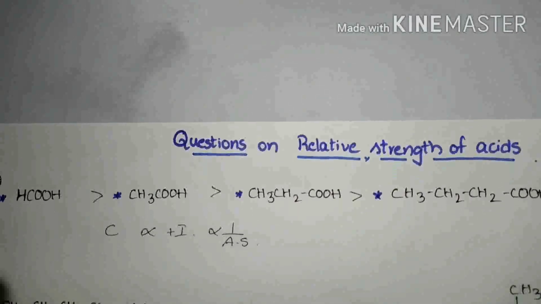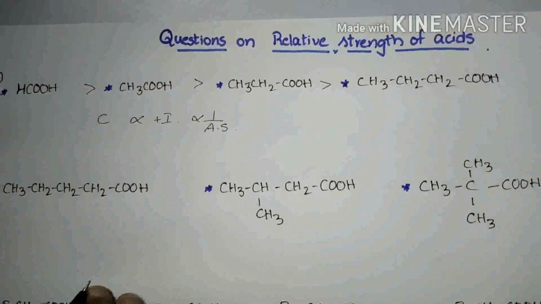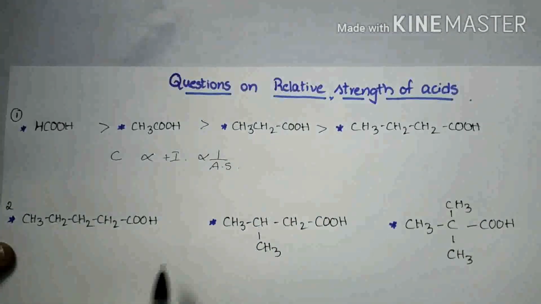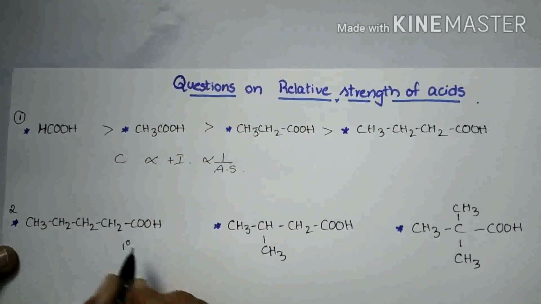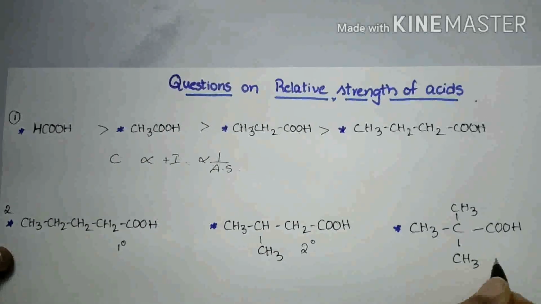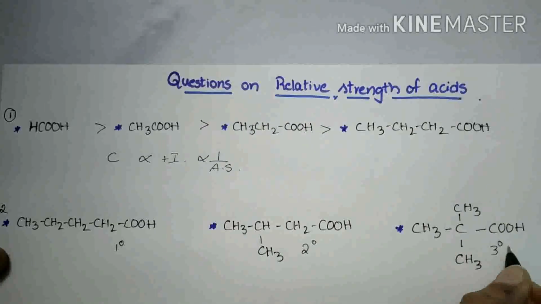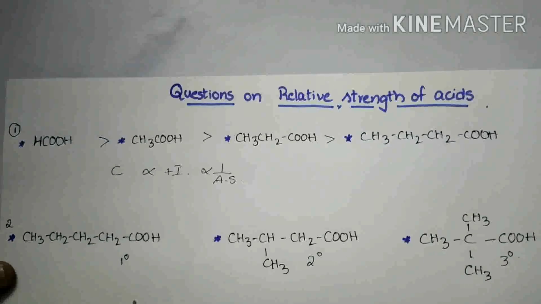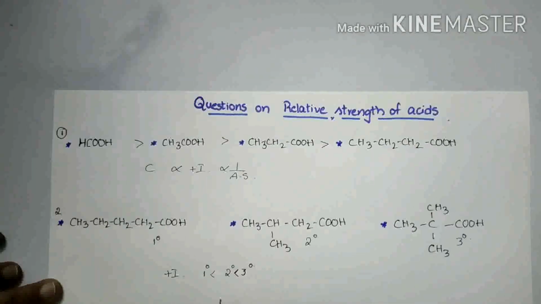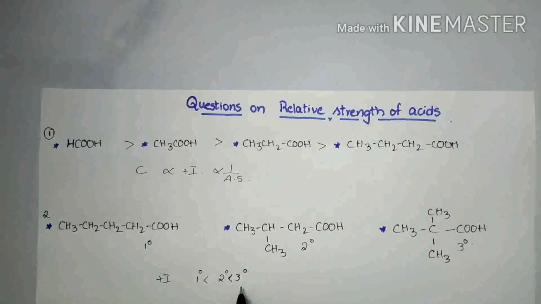And next, let us see another question. In this question, these are the isomeric carboxylic acids. It is a primary carboxylic acid, it is a secondary carboxylic acid, and it is a tertiary carboxylic acid. In the tertiary carboxylic acid, positive inductive effect is more. It is the increasing order of positive inductive effect.